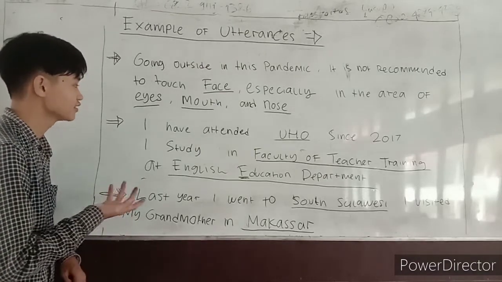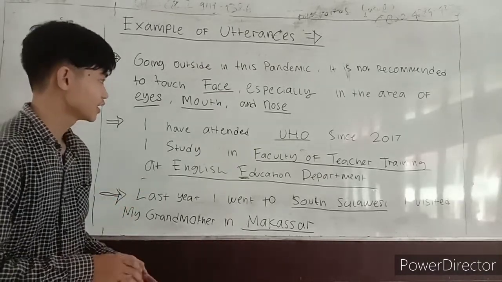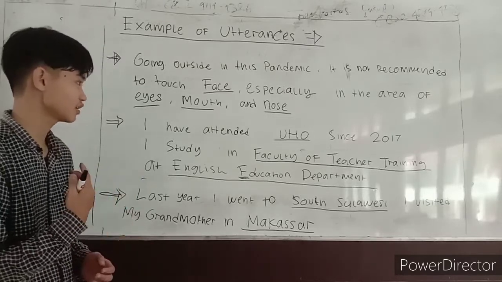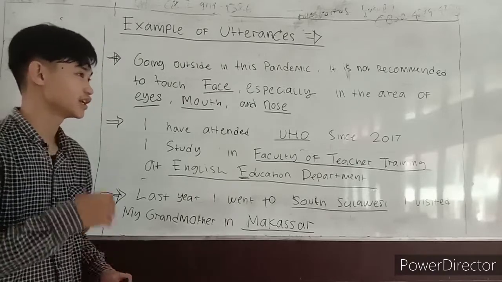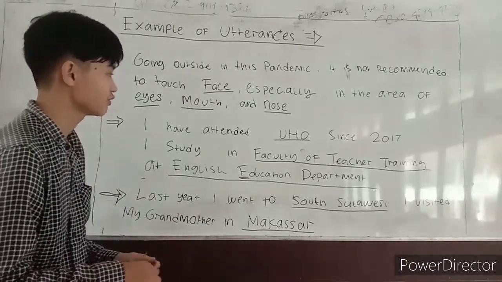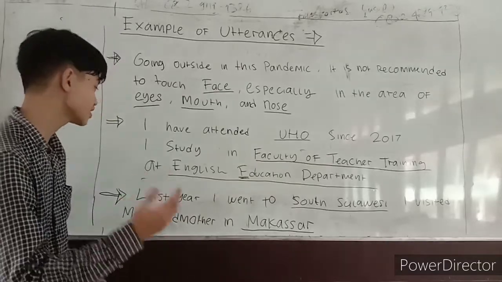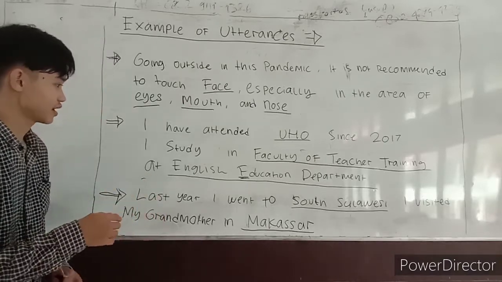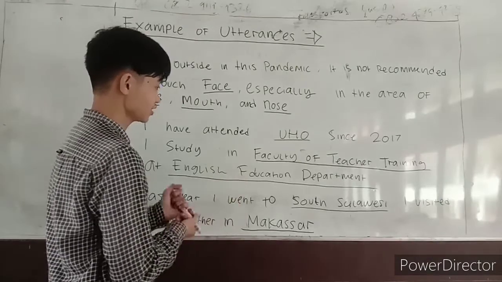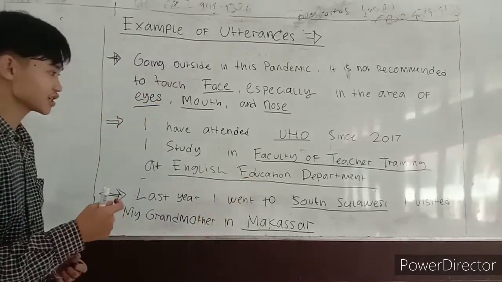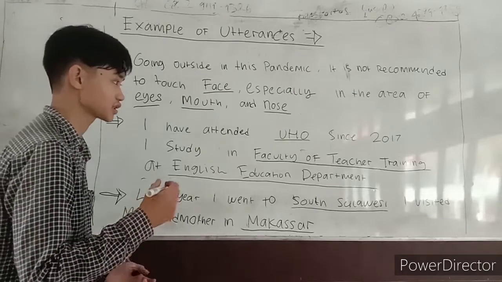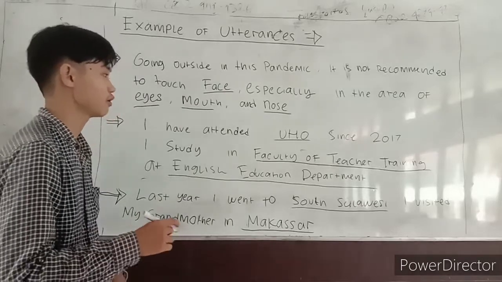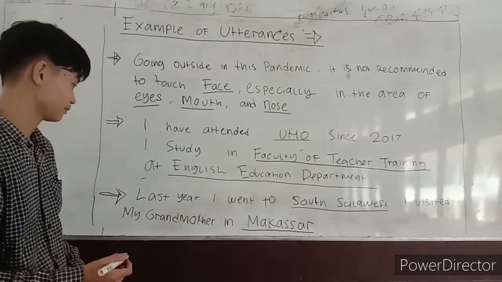In this second utterance, the general item is UHO, or University of Haluoleo, and the specific item is the Faculty of Teacher Training, while the even more specific item is the English Education Department. So the English Education Department is a part of the Faculty of Teacher Training, and the Faculty of Teacher Training itself is a part of UHO, or University of Haluoleo.